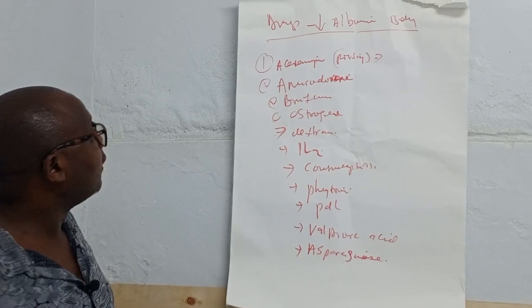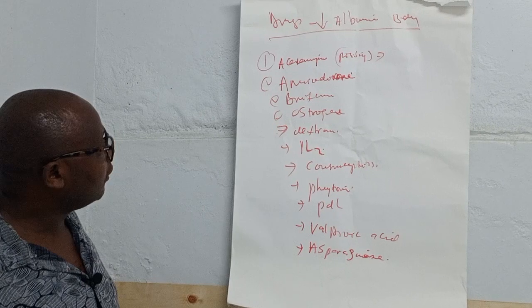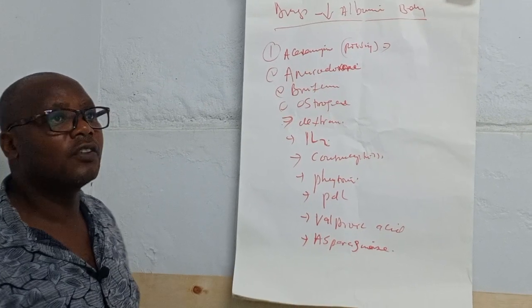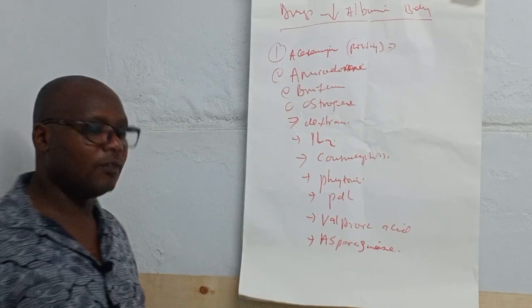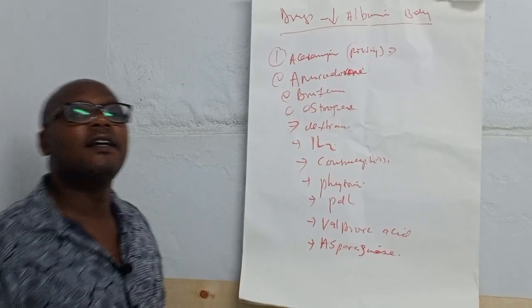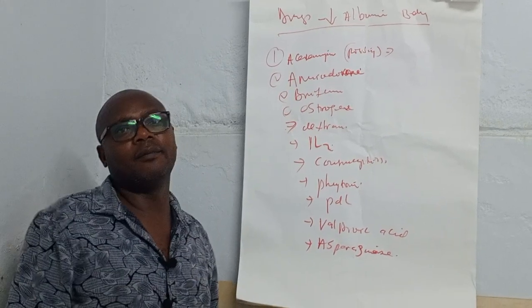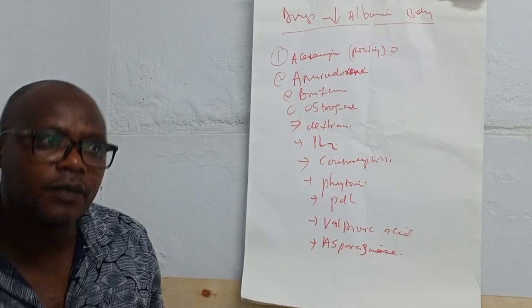I think in summary, we have seen the total discussion about albumin. We have talked about the reason why it is in the body: transportation and also maintaining oncotic pressure.